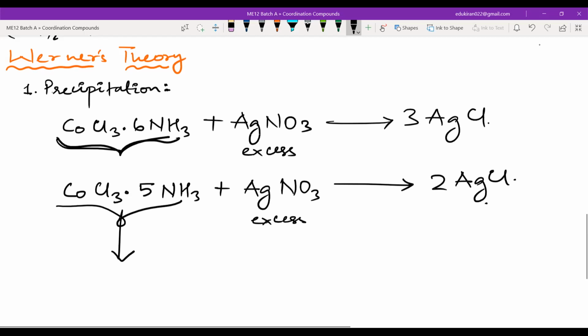Tell me. Sir, 2 Cl negative. 2 Cl negative would have ionized. Very good, 2 Cl negatives. Okay.